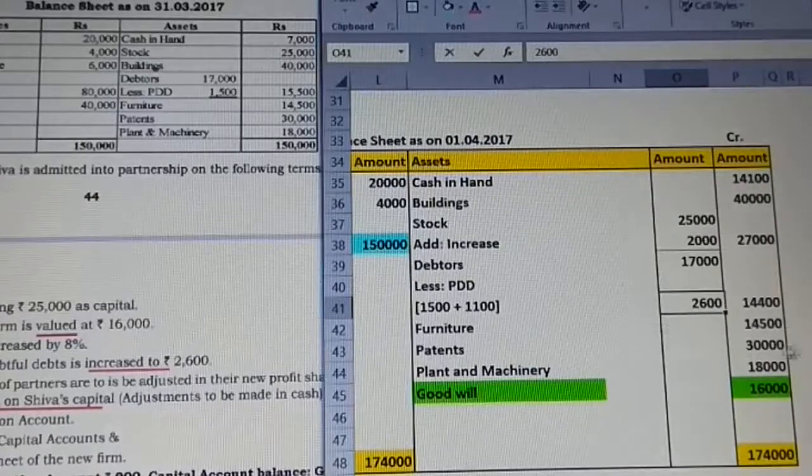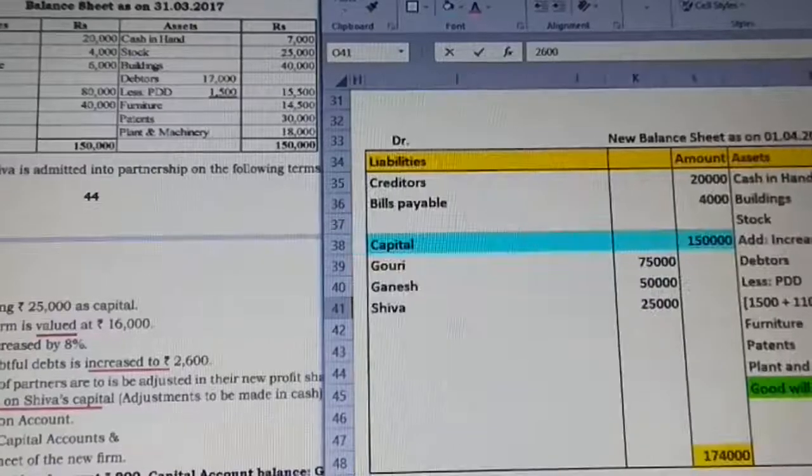Then furniture, no adjustment, take it directly. Patents, no adjustments. Plant and machinery, no adjustment. And the goodwill, which is only valued, the balancing figure to be shown in the balance sheet, I have highlighted it, 16,000. So the total which I get on the asset side is 1,74,000. Observe how it is. It's very simple. People have to just follow the steps as they are. See, patents is nothing, it's only an intangible asset. No adjustment, take it directly.